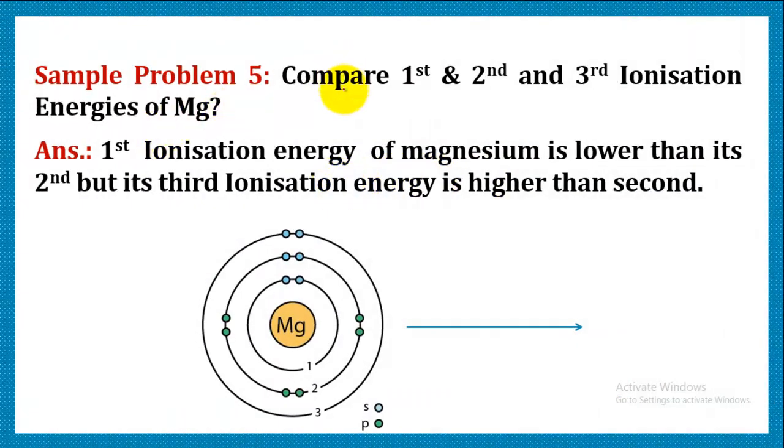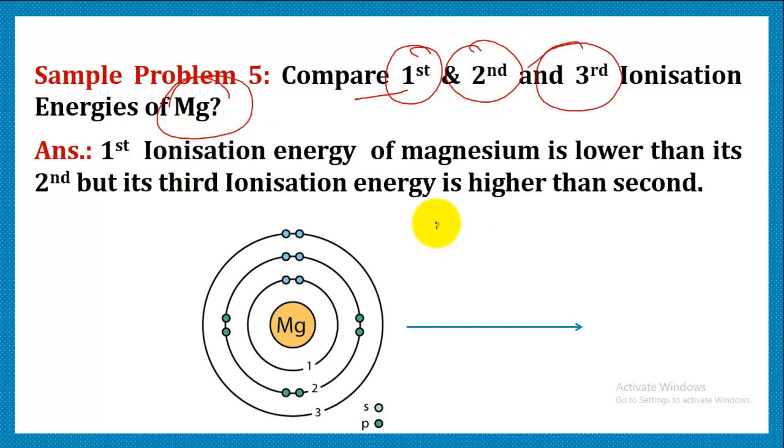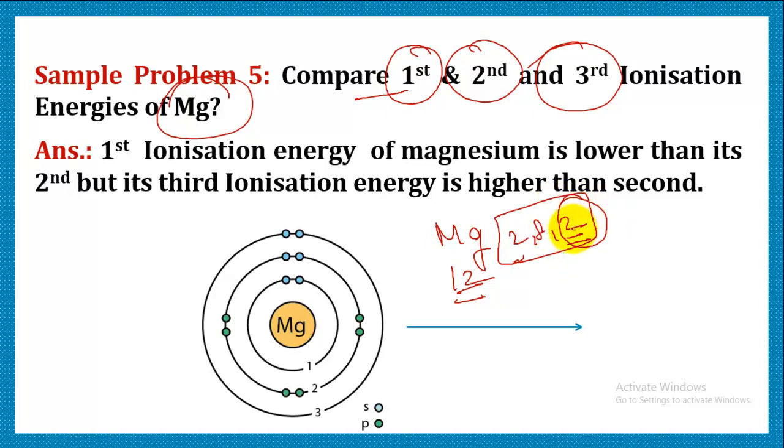Another question is, compare first, second and third ionization energy for magnesium. So let's write magnesium. We know the atomic number is 12 and its configuration is 2, 8, 2. It's not stable as it possesses 2 electrons in its valence shell. So in order to attain stability, or in order to complete its octet, it will lose its 2 electrons.